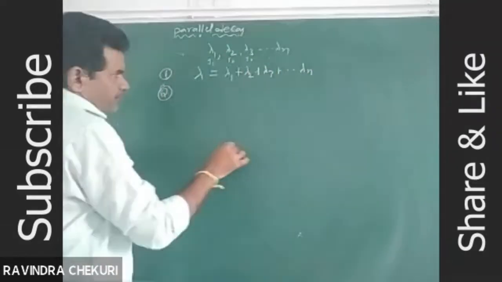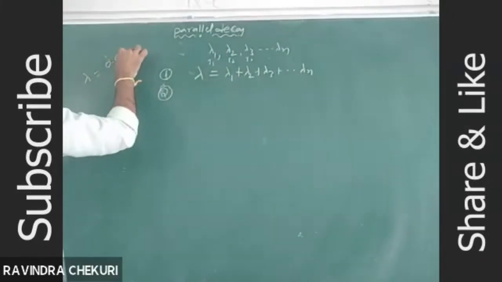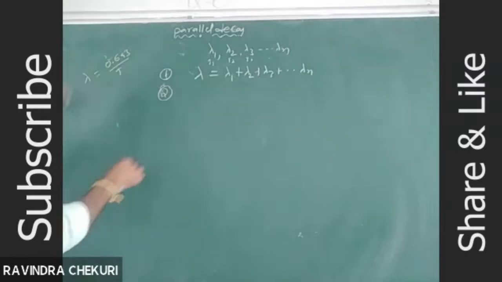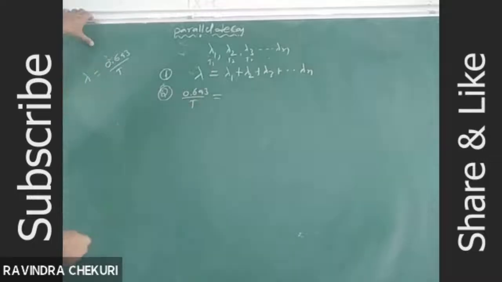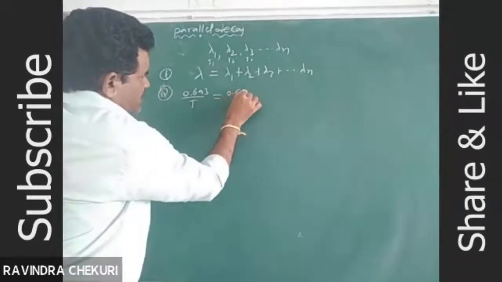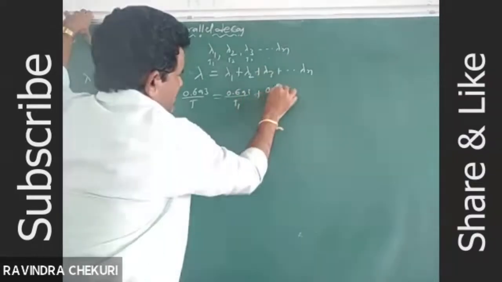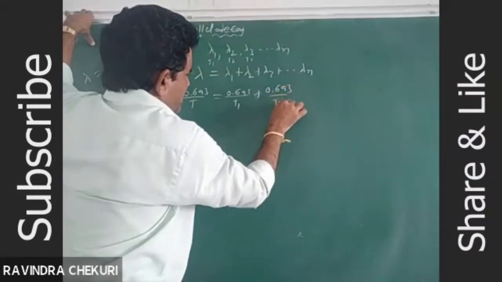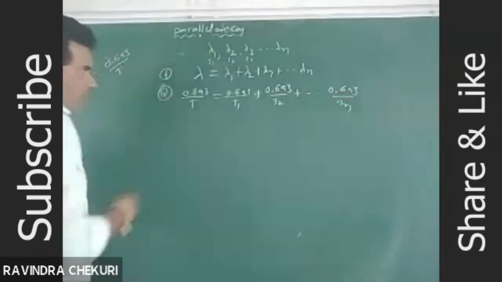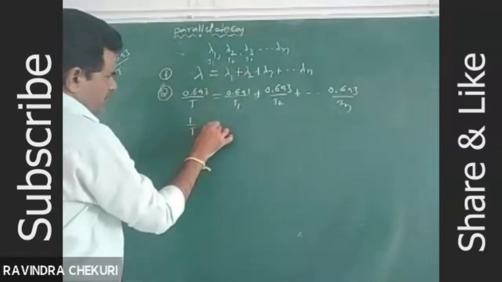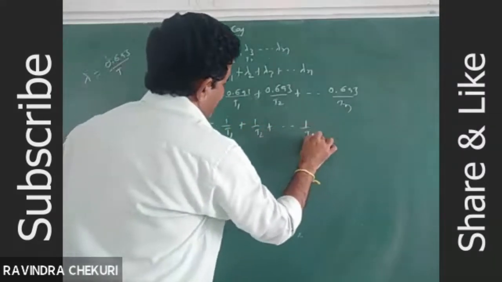Lambda is equal to 0.693 divided by half-life. So 0.693 divided by T is equal to 0.693 divided by T1 plus 0.693 divided by T2 and so on plus 0.693 divided by Tn. All constants cancel, so 1 by T is equal to 1 by T1 plus 1 by T2 and so on plus 1 by Tn.